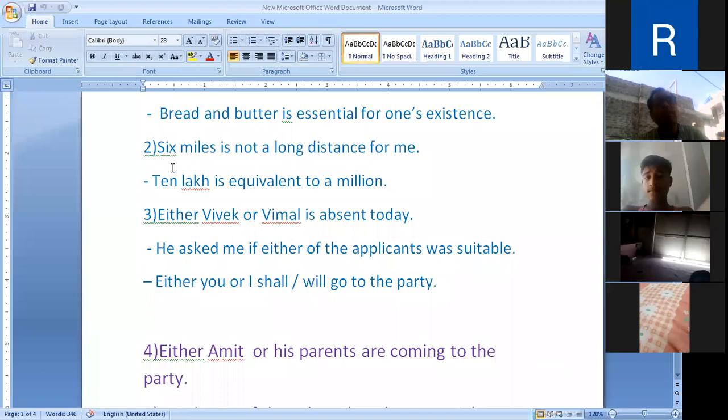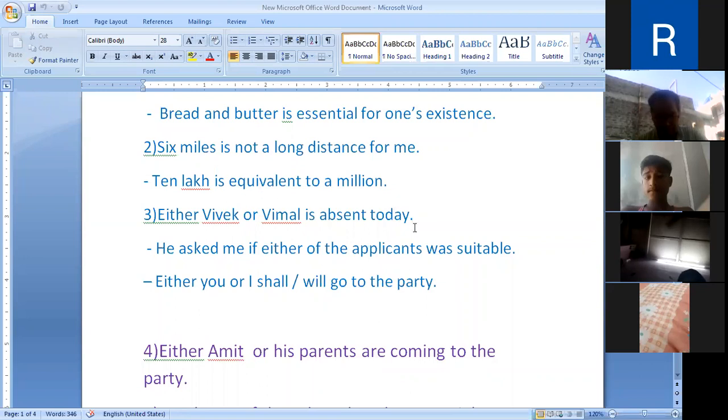It seems to be plural, but it indicates one specific quantity, and that's why verb is in singular. 6 miles is not a long distance for me. 10 lakh, it seems to be plural, but indicates a specific quantity. That's why verb is in singular number. 10 lakh is equivalent to a million.